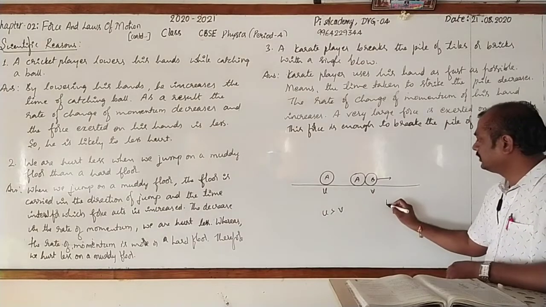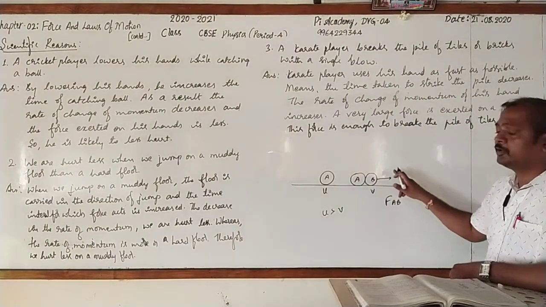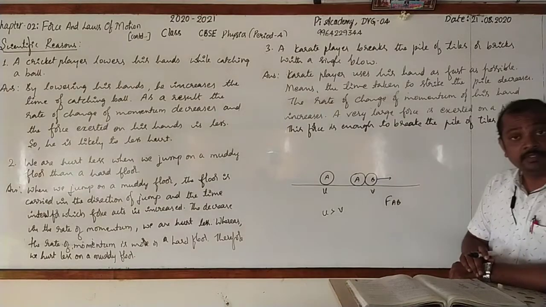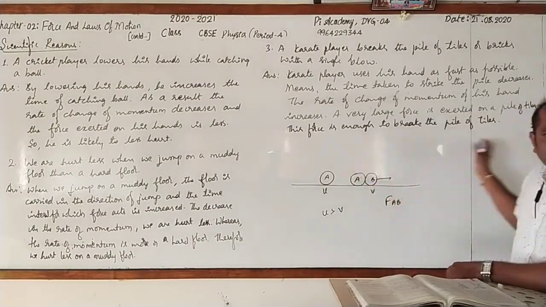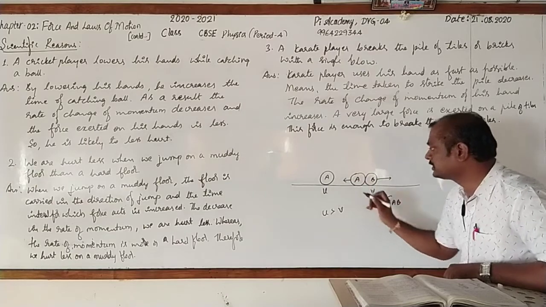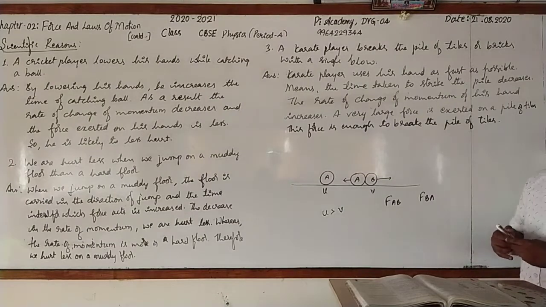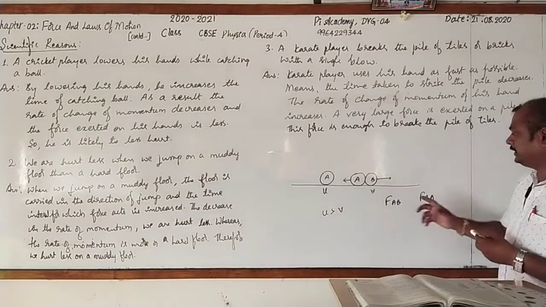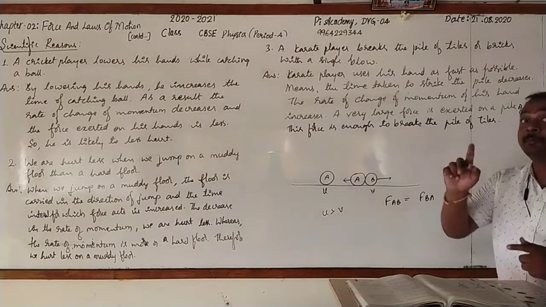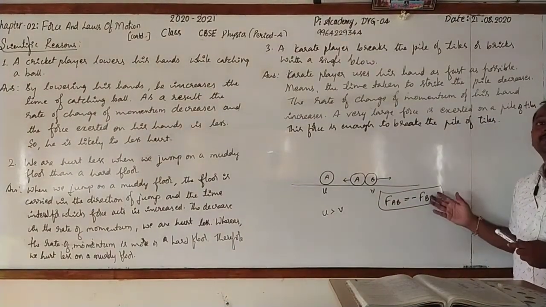You may call it FAB, the force exerted by A on B. Whether B exerts force on A or not, it will also exert. If it did not exert, A would simply keep moving continuously, but that does not happen. So the reason is B will also exert force on A. That can be written as FBA. When you calculate the force exerted by A on B and B on A, both will be equal but opposite in sign. That can be written like this: FAB is equal to minus FBA.